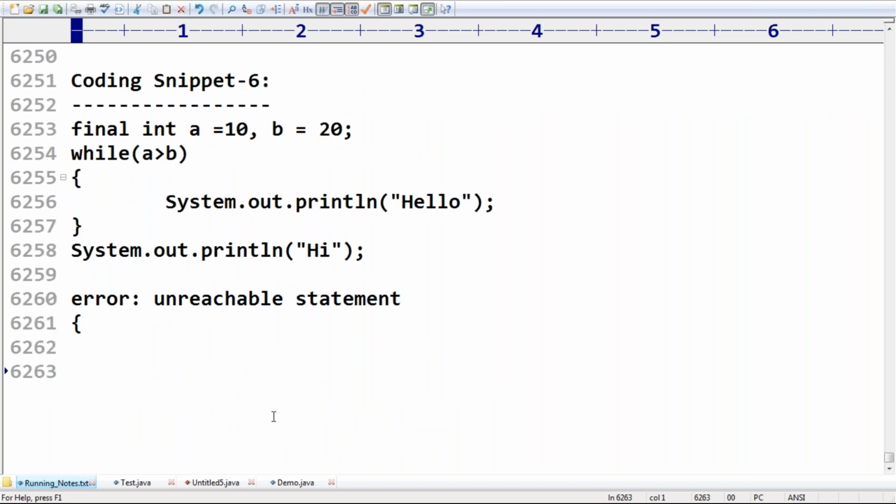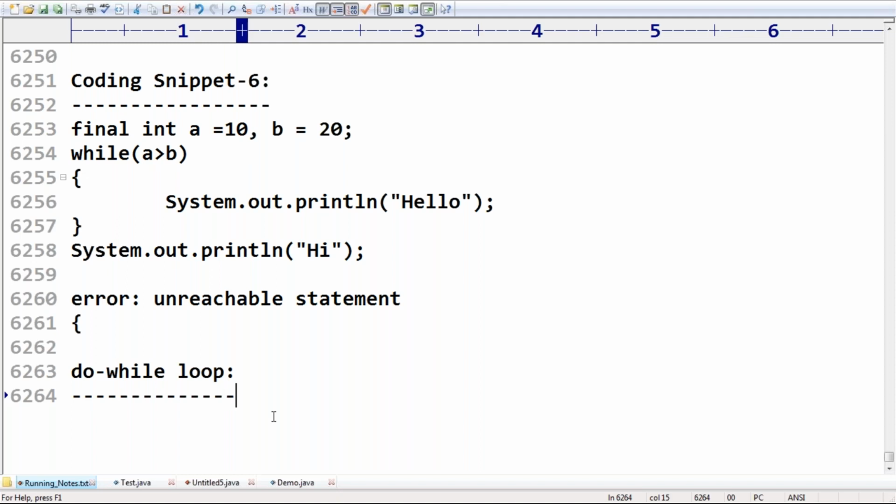Can I go for the next one? Do while loop. Remember this one. So what is the difference between while and do while?